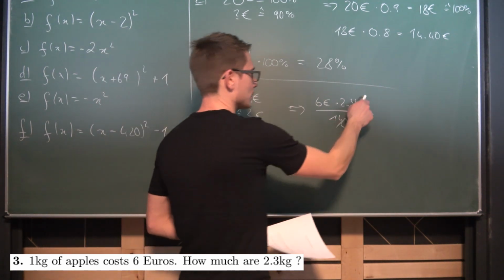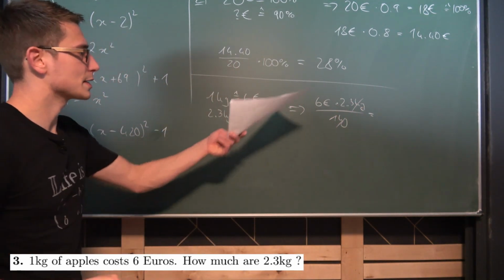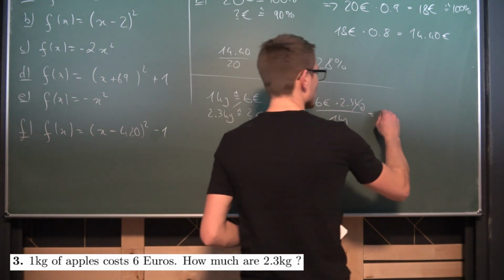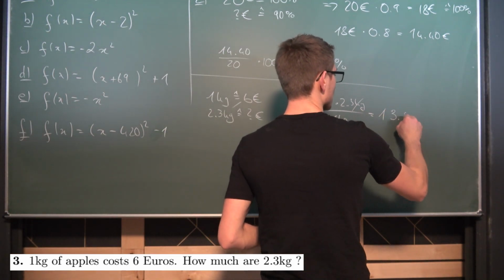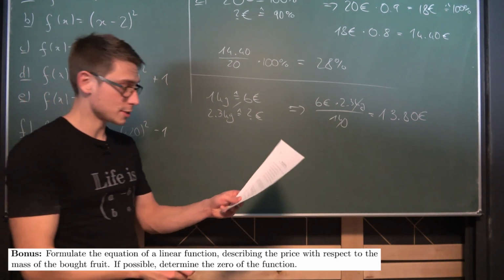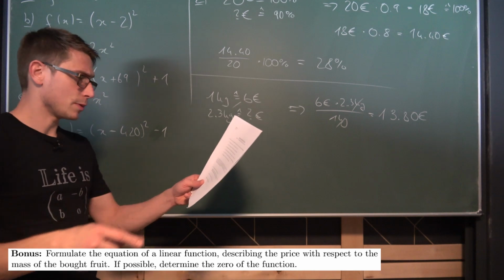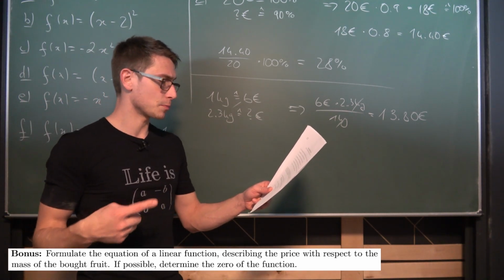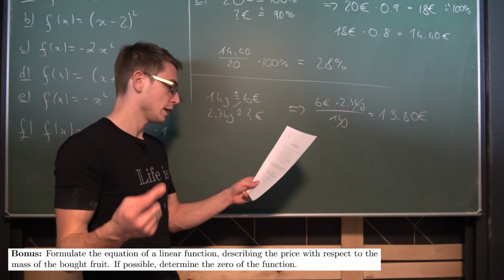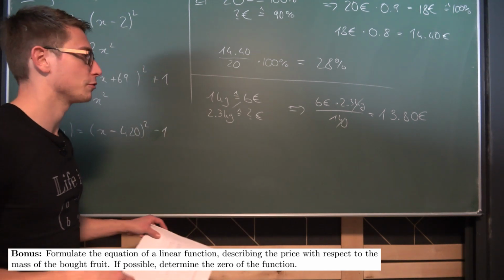Kilograms is going to cancel out. Dimension-wise, 6 times 2.3 is going to be 13.8, right? So we get 13.80 euros overall. And a bonus question here. Formulate the equation of a linear function describing the price with respect to the mass of the bought fruit. If possible, determine the zero of the function.